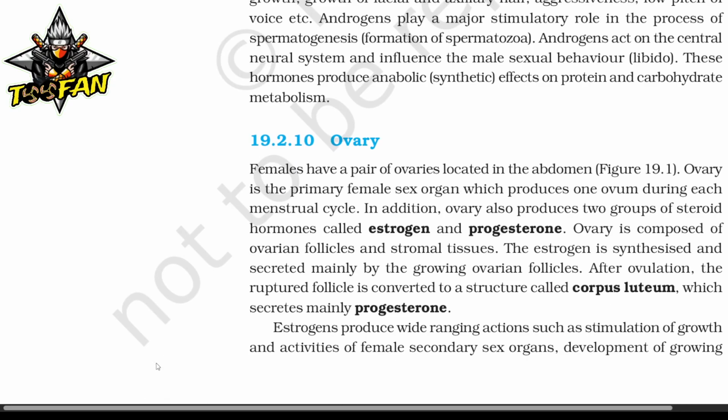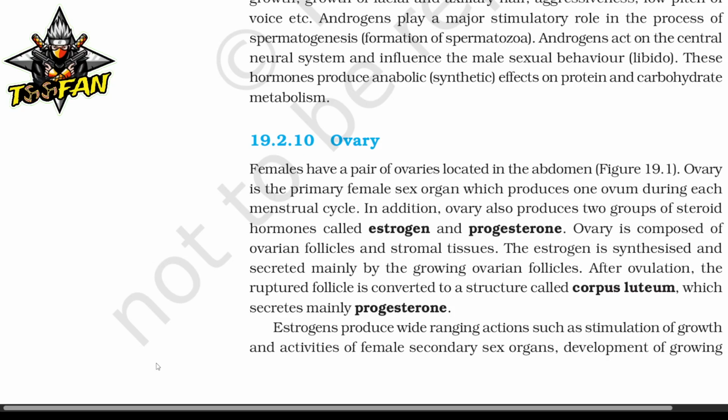Now the ovary. Females have a pair of ovaries located in the abdomen. Ovary is the primary female sex organ which produces an ovum during each menstrual cycle. In addition, ovary also produces two groups of steroid hormone called estrogen and progesterone. The ovary is composed of ovarian follicles and stromal tissue. The estrogen is synthesized and secreted by growing ovarian follicles. After ovulation, the ruptured follicle is converted to a structure called corpus luteum, which secretes mainly progesterone.